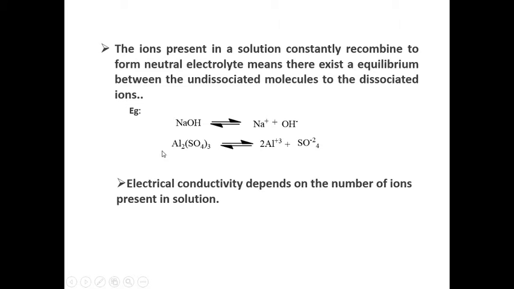For example, if you observe aluminum sulfate, which is in equilibrium with its ions, after forming these ions, they will recombine to form the corresponding neutral electrolyte. That means there is an equilibrium between undissociated aluminum sulfate and dissociated Al 3 plus and SO4 2 minus ions. The last postulate is that electrical conductivity depends on the number of ions present in solution.